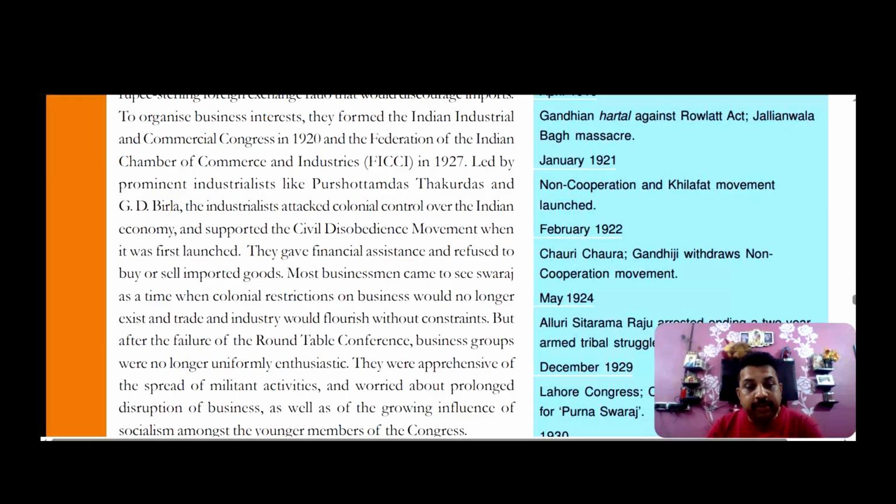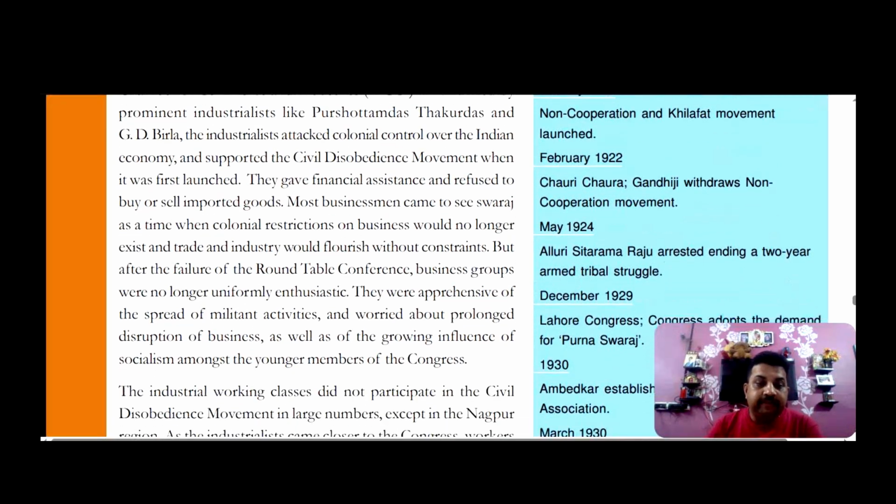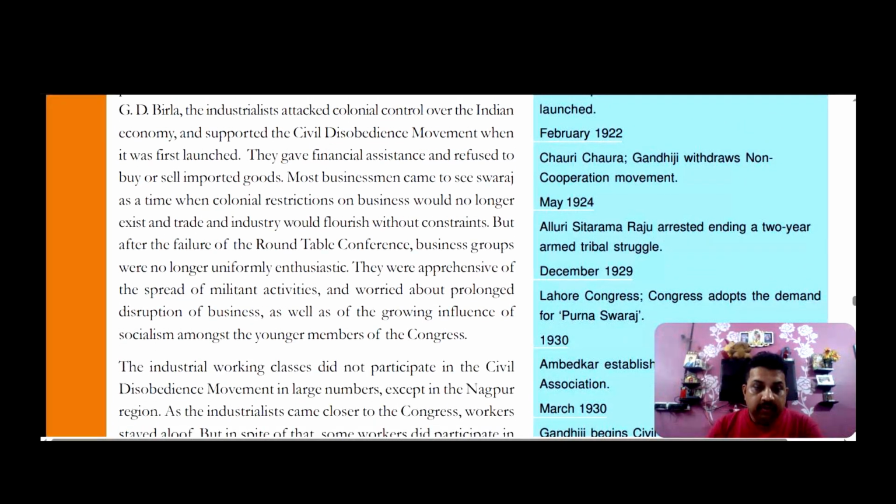These people also did not join when it was relaunched. After the failure of the Roundtable Conference, when Mahatma Gandhi wanted to relaunch the movement, there was again a breakdown, and none of the big houses joined the civil disobedience movement for the second time.